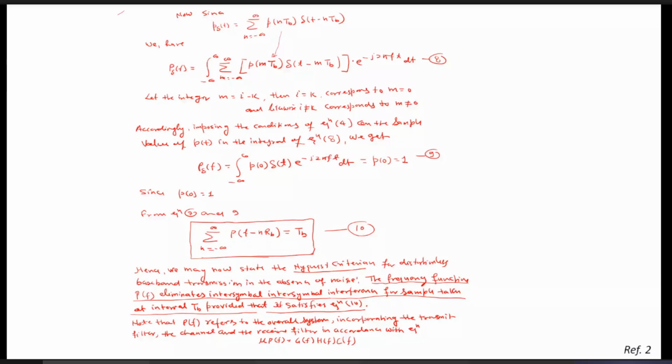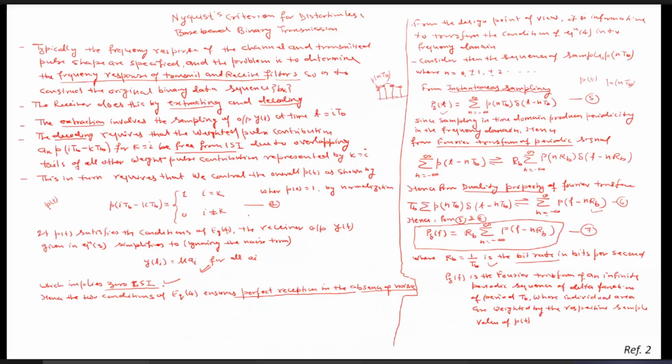It will be simply P(0) delta t e to the power minus j 2 pi f t, which is nothing but P(0), because at t equals 0 the value of that is nothing but 1. So P(delta f) is coming out to be 1. But P(delta f) we have also calculated using this expression. Hence, we can simply equate it to 1. Once we equate it to 1, this RB, which is 1 upon TB, goes to the right hand side. Hence, we obtain the equation: summation n equals minus infinity to infinity of P(f minus n RB) is equal to how much?